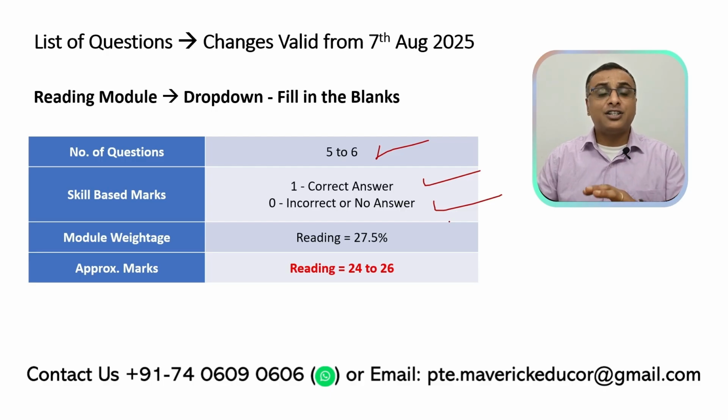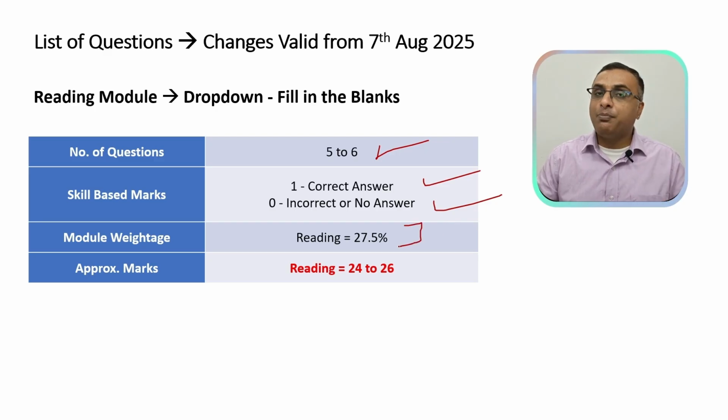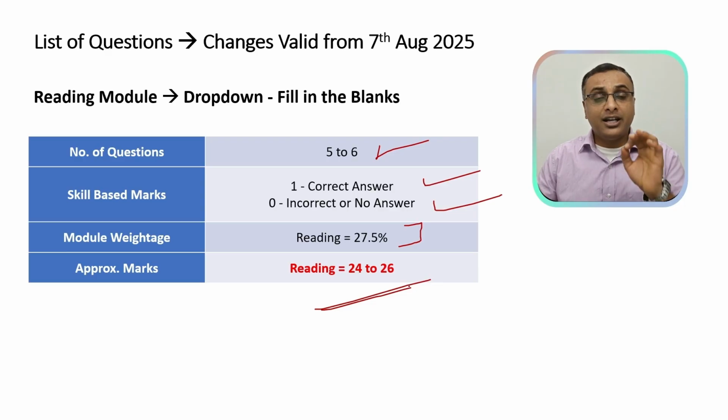That hasn't changed, but there is a change in the module weightage. Earlier you would get marks for writing and reading. Now you will get only for your reading module, which is 27.5%, and it will tally up to 24 to 26 marks alone for your reading module. This still remains one of the important questions in your reading module and in the exam too.